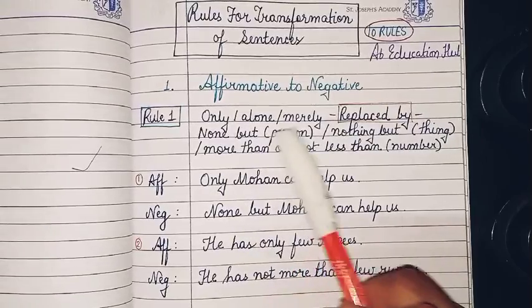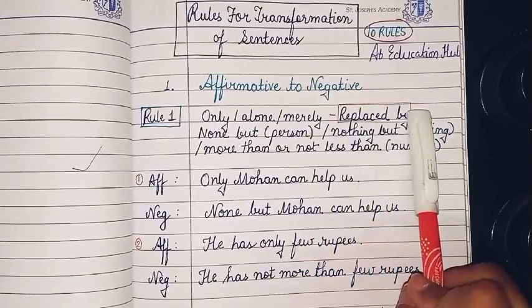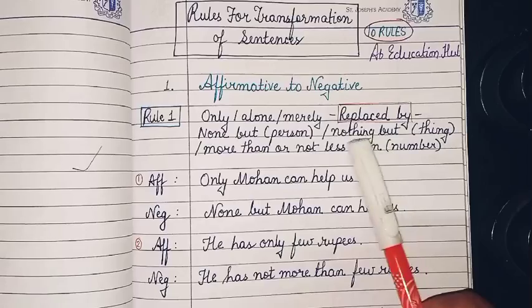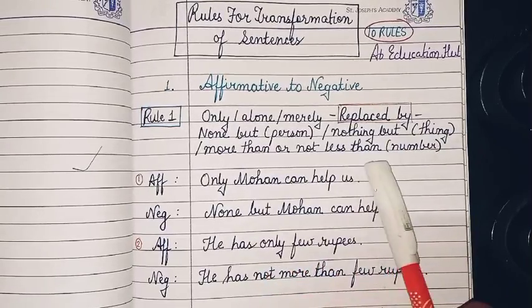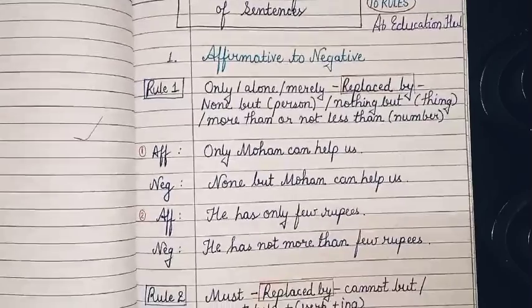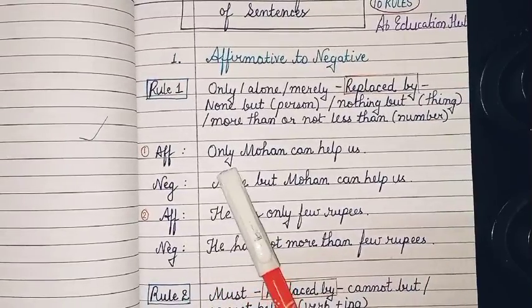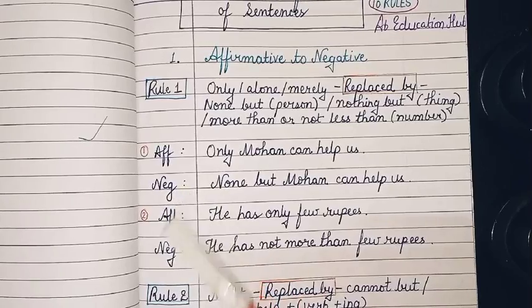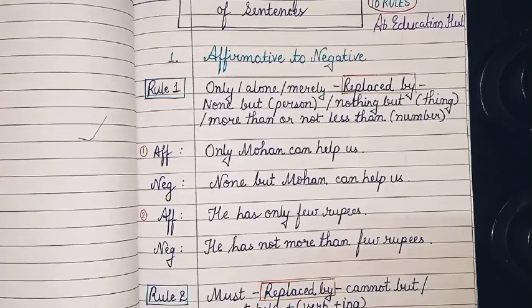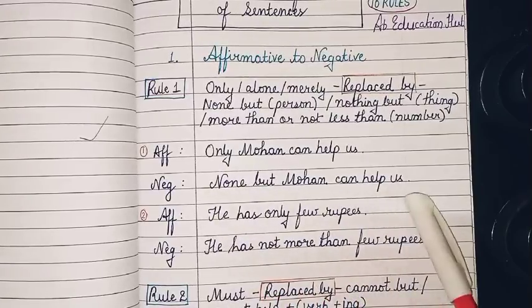Only, alone, merely are replaced by none but with a person, nothing but with a thing, more than or not less than with a number. Let's take an example. Affirmative sentence, only Mohan can help us. If we convert it into a negative sentence, or the question may be asked to start the answer with none or end it with help us, none but Mohan can help us.